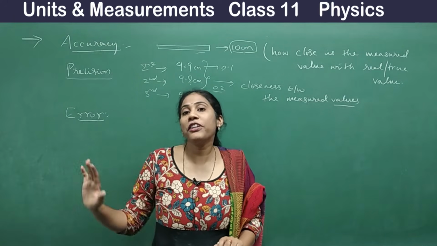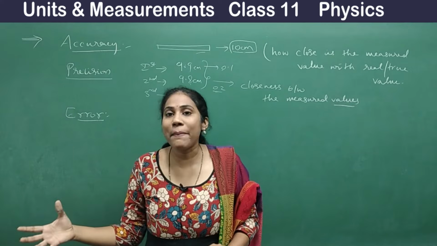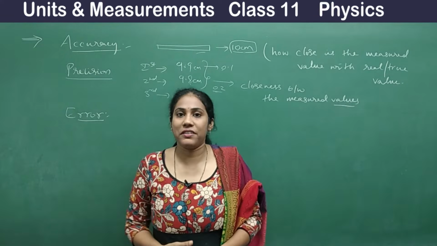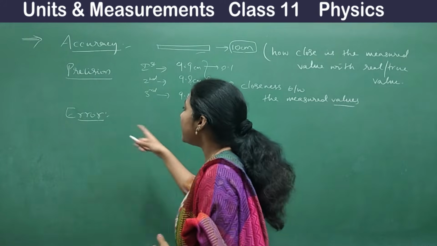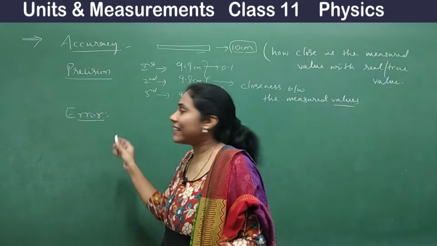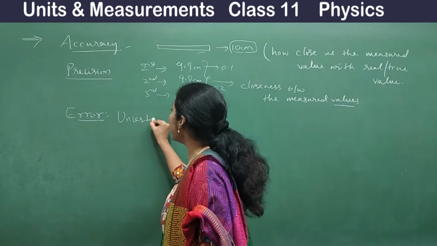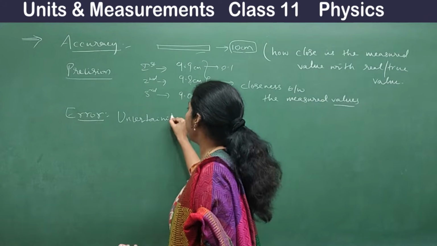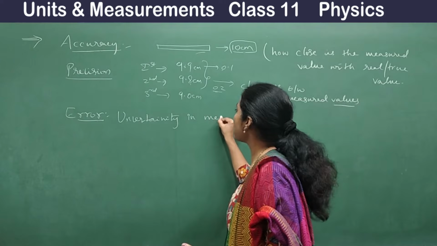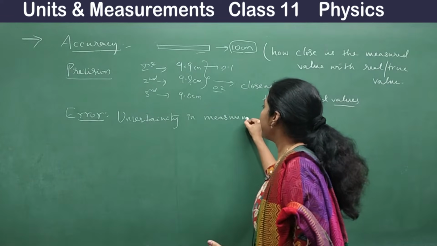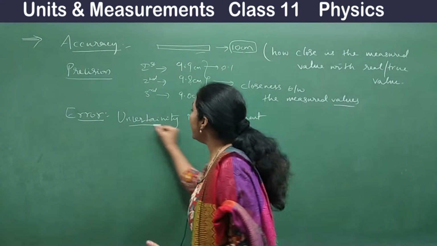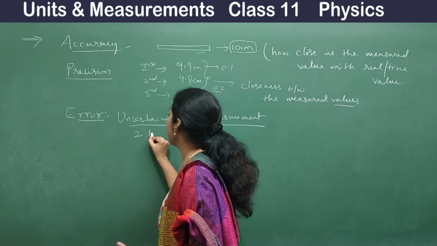Now we are going to study detailed things about different types of errors. First, let me give you the definition for error. It's nothing but uncertainty in measurement. Okay, so this is what we mean by error. And there are mainly 2 types of errors.